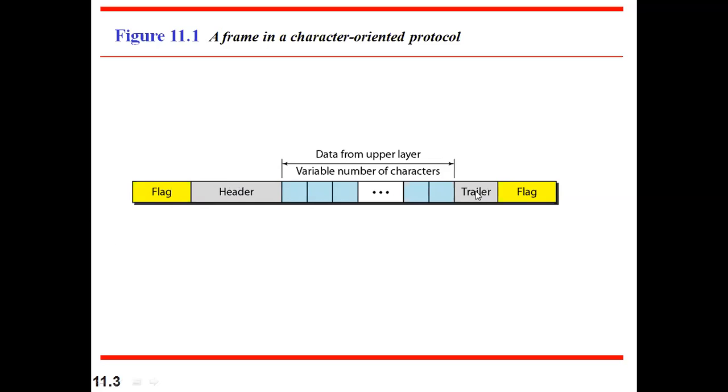And next, one more piece of information we have added along with our data, that is the trailer. The trailer will have error detection redundant bits. In the last module, we have seen some kind of redundant bits we add along with our data for error correction and detection. There, 3 bits were added, in some places 4 bits were added, depending on the n-1 size, what we have seen in CRC and the polynomial. The same applies here for error handling redundant bits, and the flow control information will be there in the trailer. So that's why header and trailer get added in the case of framing.